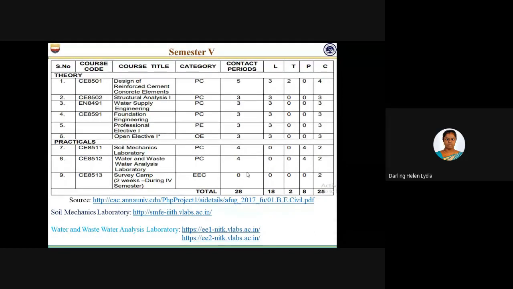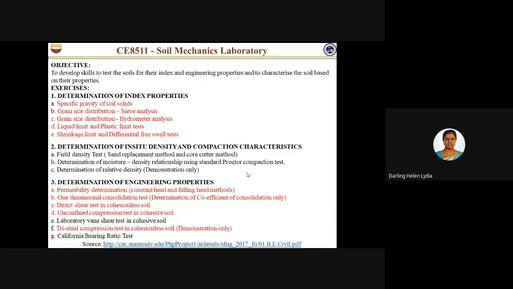So under which there are 2 domains, EE1 and EE2. So these 2 domains cover the complete water and wastewater analysis laboratory. So this is the syllabus which is available under Anna University Civil Engineering Regulation 2017. So these are the things.